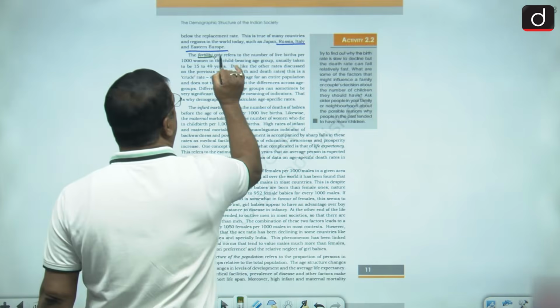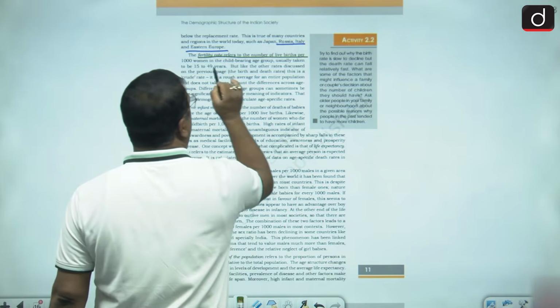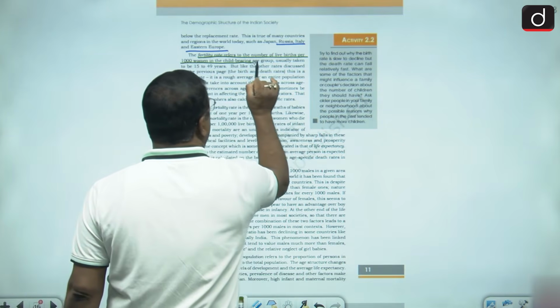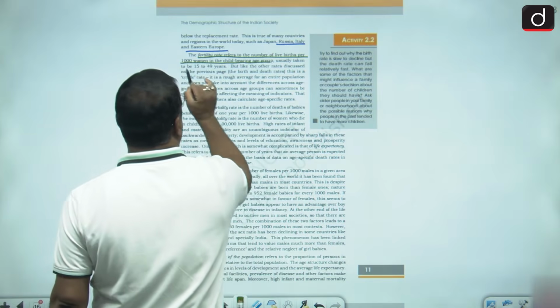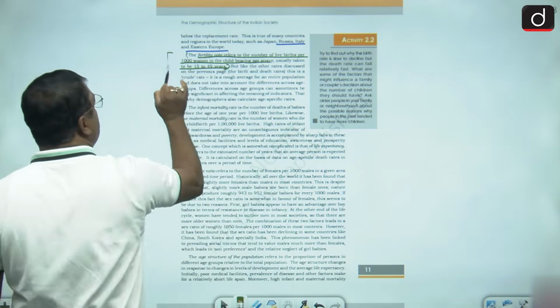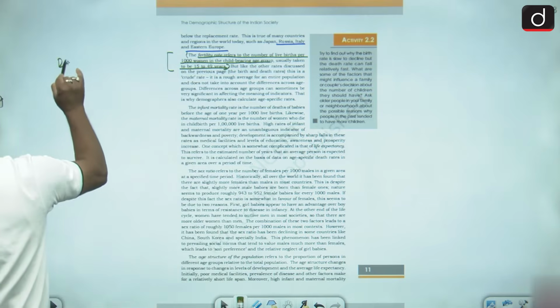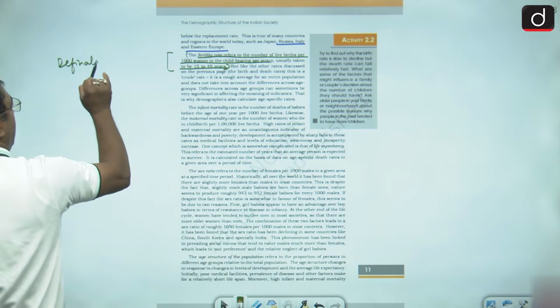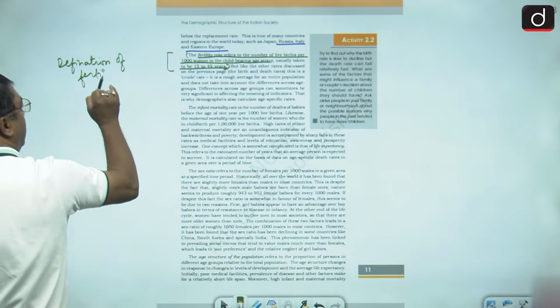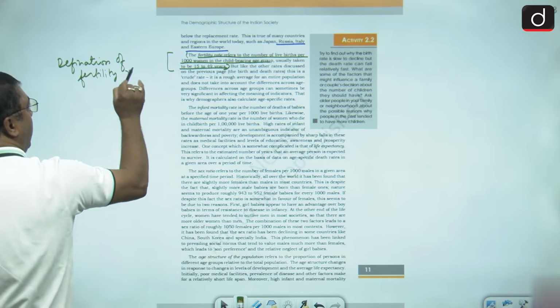So fertility rate refers to the number of live births per 1,000 women in childbearing age, usually taken 15 to 49 years. So this is the definition of fertility rate.